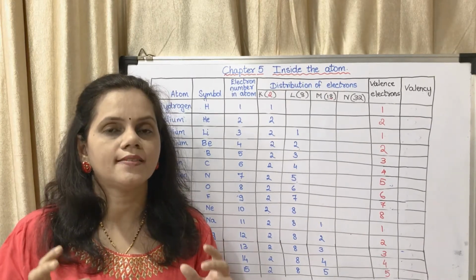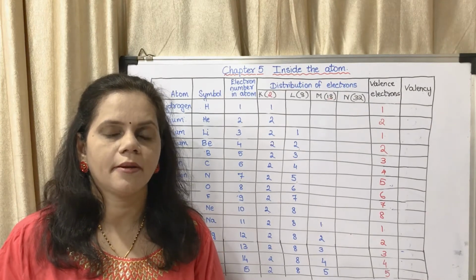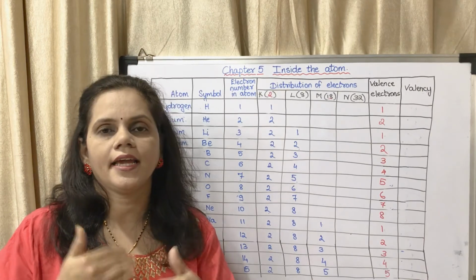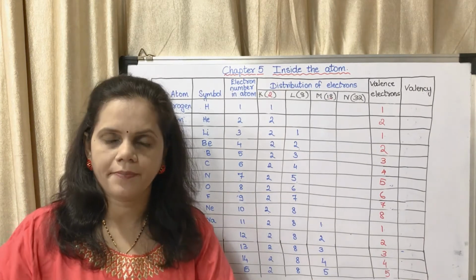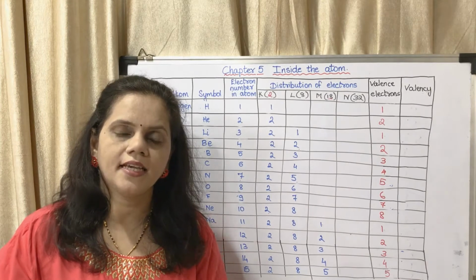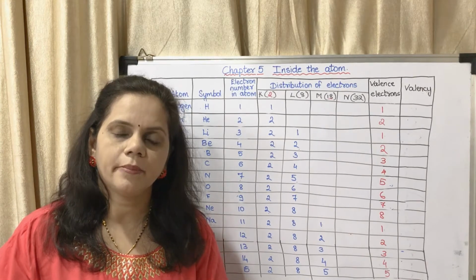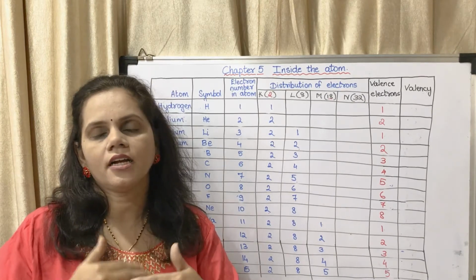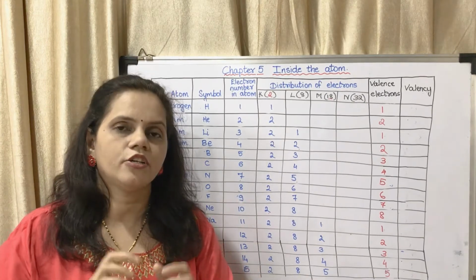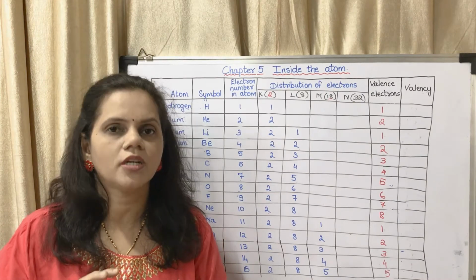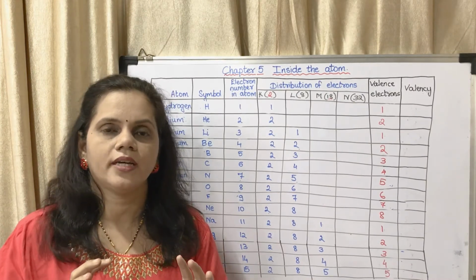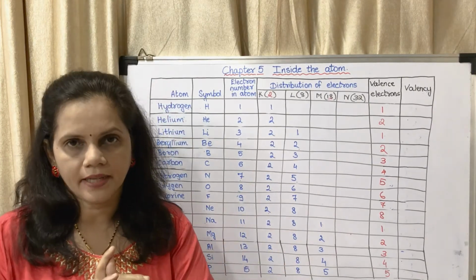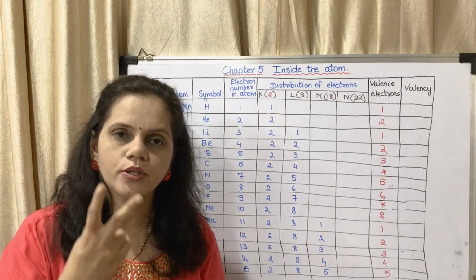Okay, so what is valency? Valency is the number of electrons which an atom will give, take or share. I repeat, what is valency? Valency is the number of electrons an atom will give, take or share. Now you may write this somewhere in your notebook. I will be giving you as homework, but you may write it now and then listen to what I am telling.